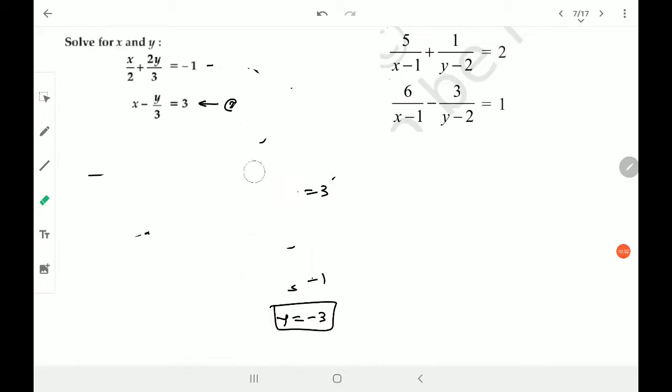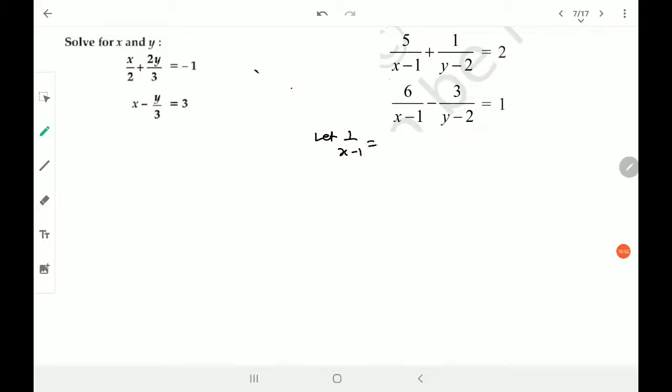Next we have to substitute. I hope you remember that this is the substitution method. First of all, we have to make it linear. That means let, you remember, I hope you remember that. Let 1 upon x minus 1 is equal to a, and 1 upon y minus 2 is equal to b. So what we get is 5a plus b is equal to 2, and 6a minus 3b is equal to 1.